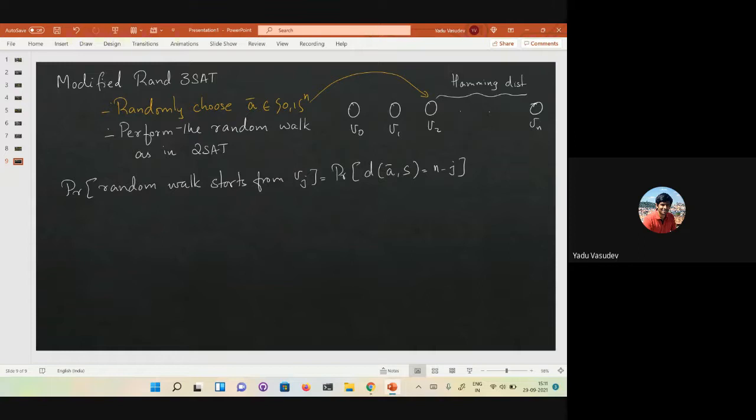j. Right? Which means that you choose j bits which are identical to the satisfying assignment, and then the remaining must be different, right? So this is nothing but n choose j times 1 over 2 power j times 1 over 2 power n minus j, right? So this is the binomial distribution. This is the probability that you will start from vertex Vj.